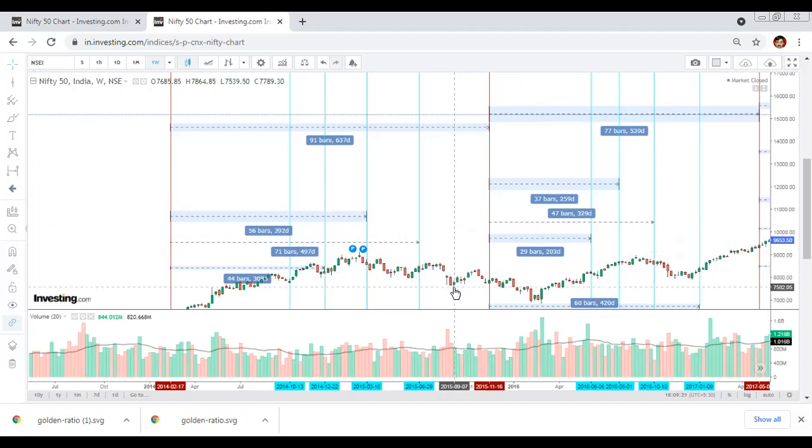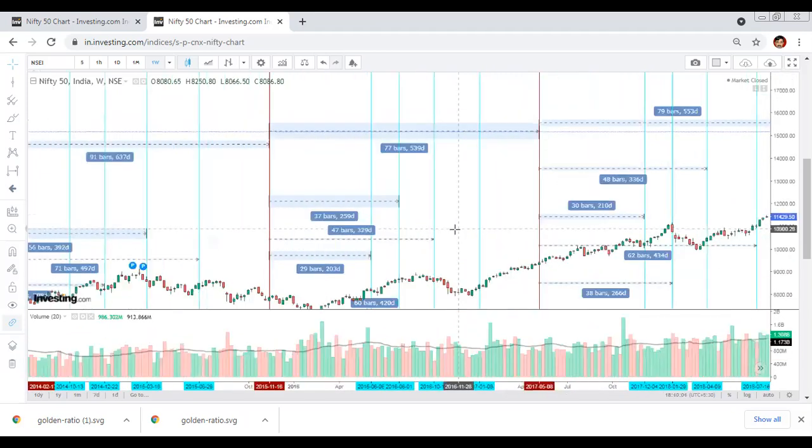So what North Node and Fibonacci ratio tell us is that we can have a better idea of the market cycle in advance. I have tested it for around the last 12, 13 North Node cycles, and 90% of the time it has worked. It has given the trend reversal. The remaining 10%, it has gone sideways. It has not given the trend reversal, but it has gone sideways with the pattern it was moving. So if it was bullish, it was sideways to bullish. If it was bearish, it was sideways to bearish.